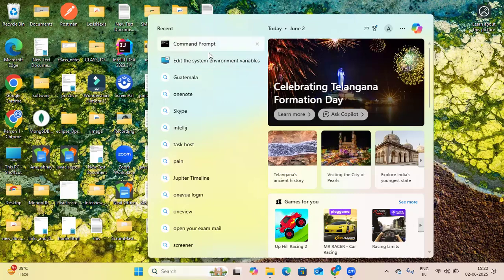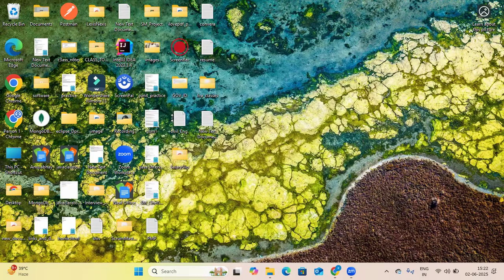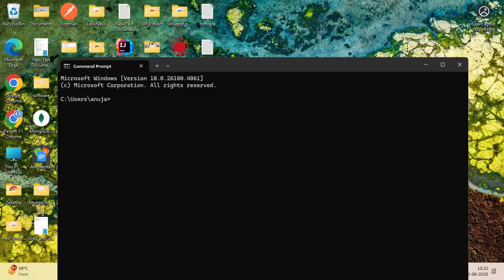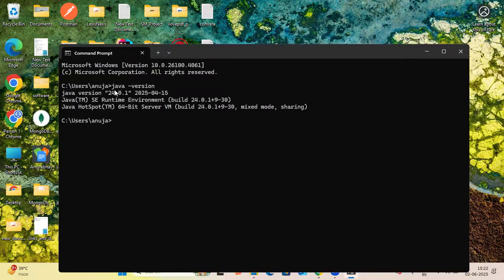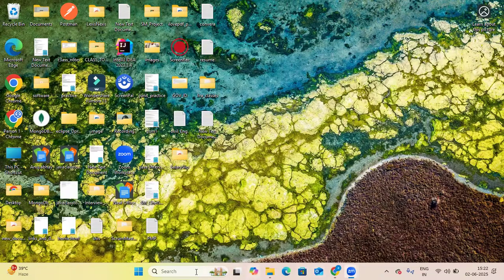Click on the command prompt, and you can search java dash version. In this way, you can check. Okay. Now the Java 24 has been upgraded from my side. So now what will you do?